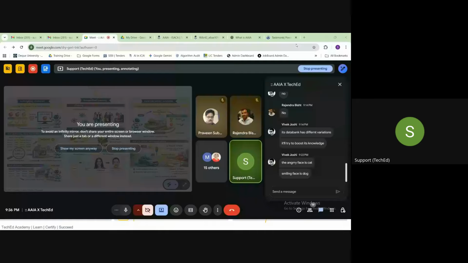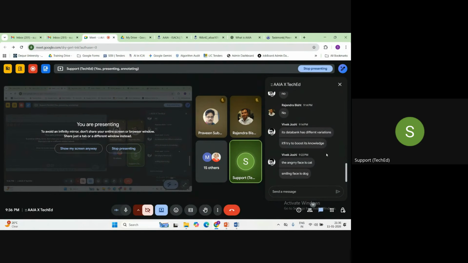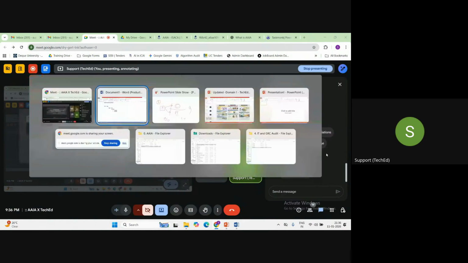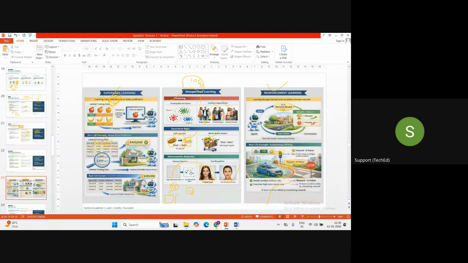Okay, guys. Are you getting my point? What is reinforcement learning? Is everyone clear? Perfect. So this is all about reinforcement learning. Any query, any doubt till now, guys? Anything that you want to discuss, tell me.